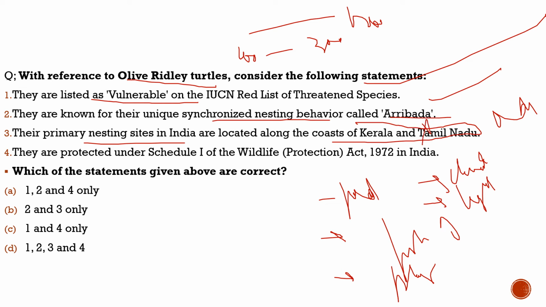Fourth statement: they are protected under Schedule 1 of the Wildlife Protection Act 1972 in India. 100% correct. So with respect to this question, the correct statements would be statement 1, statement 2, and statement 4. And from the code given below, the correct code would be option A.